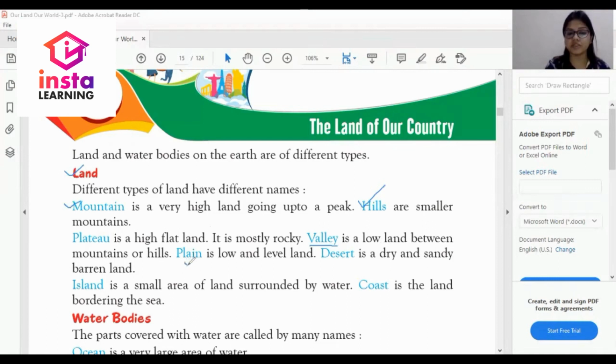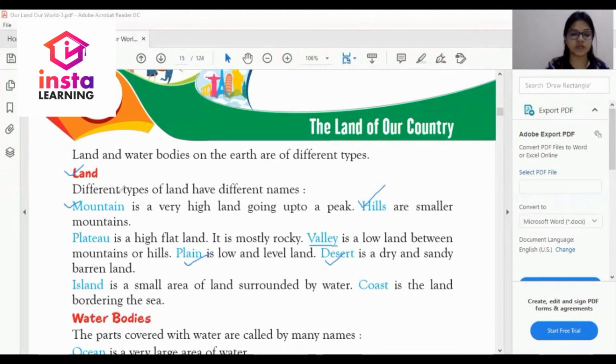The fifth one is plain. What is a plain? A plain is low and level land. The sixth one is desert. What is a desert? A desert is a dry and sandy, barren land.